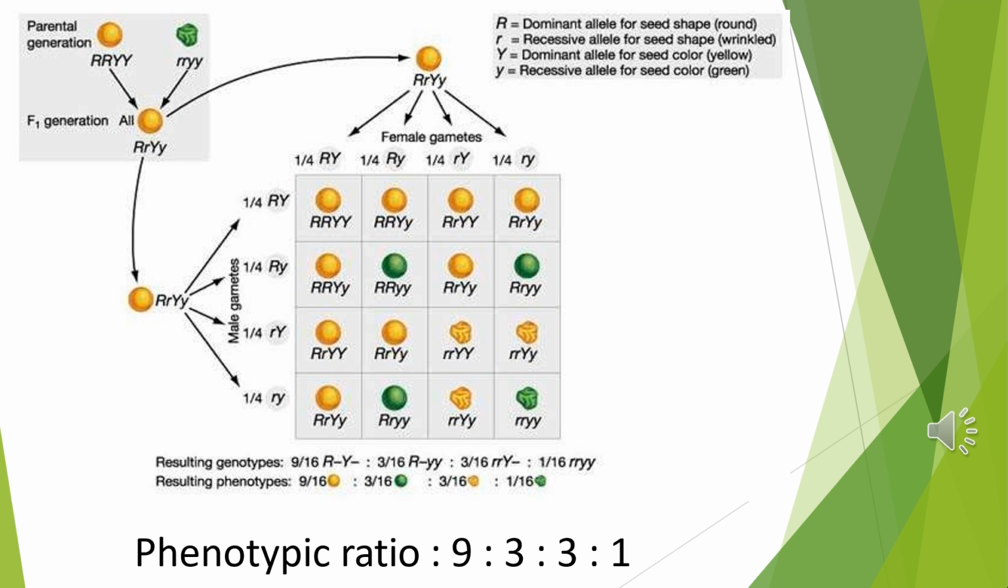We will draw a genotypic ratio, and phenotypic ratio is 9:3:3:1. So genotypic ratio you have to draw. I will tell you in my live class what will be its genotypic ratio, and you have to draw this diagram, this checkerboard, properly, and you will find amazing results that the genotypic ratio will be very much different from phenotypic ratio.